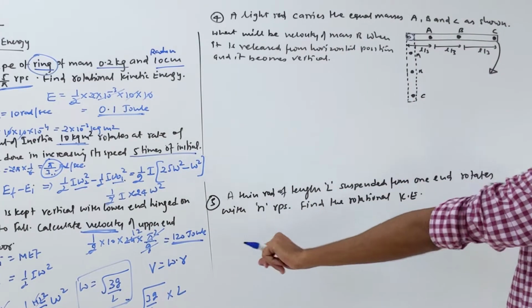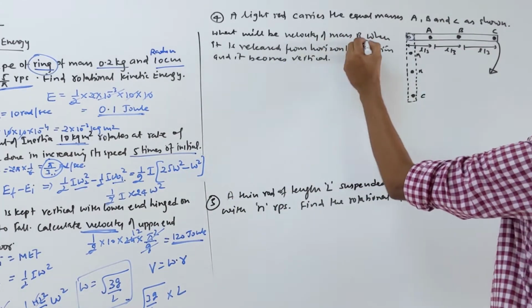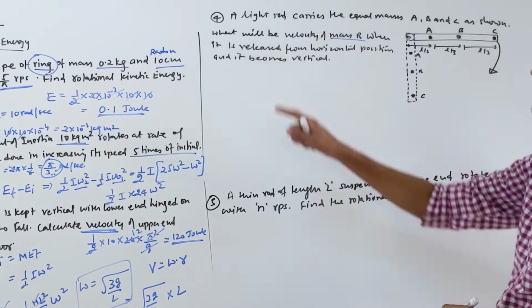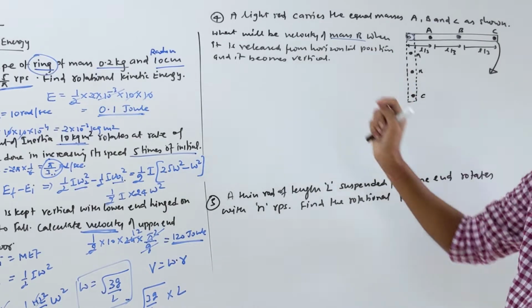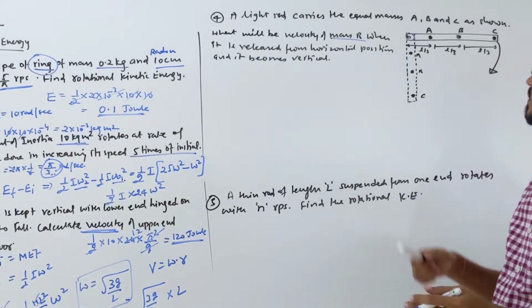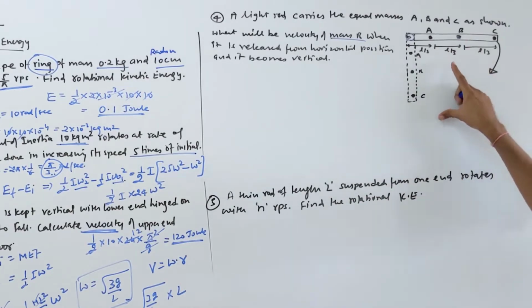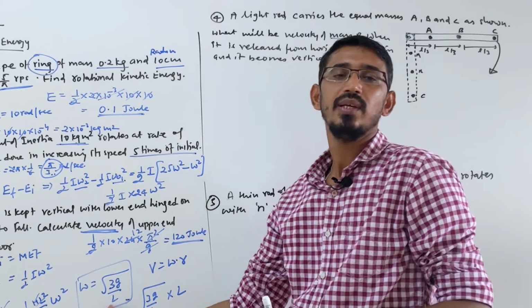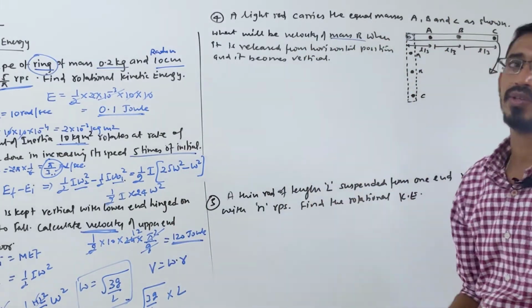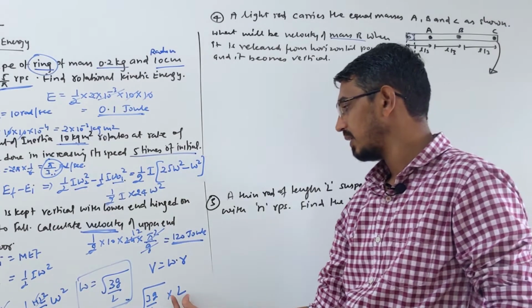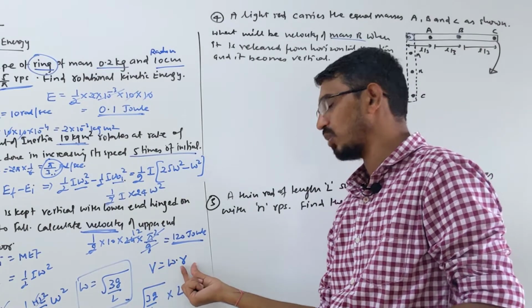So what are they asking? What's the velocity of mass B? Velocity means linear velocity of this point when it is released from the horizontal position and becomes vertical. They are asking the velocity of one particular point. So whenever they ask velocity, always calculate angular velocity first, because everybody has the same angular velocity. Points A, B, C all have the same angular velocity, but linear velocity will be different. Linear velocity depends on the distance, right? Like v is omega into R.